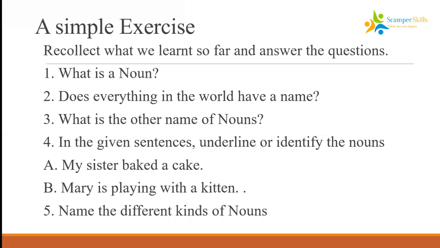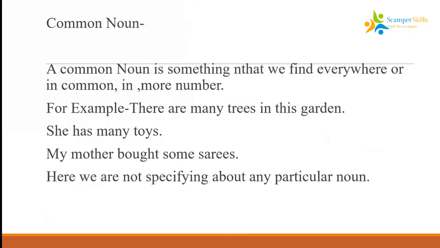We are not going to put them in different categories. We're just going to identify the nouns. And in the fifth question, we are going to answer which are the different kinds of nouns. I'm sure it's not very difficult. All right. So let's move on.